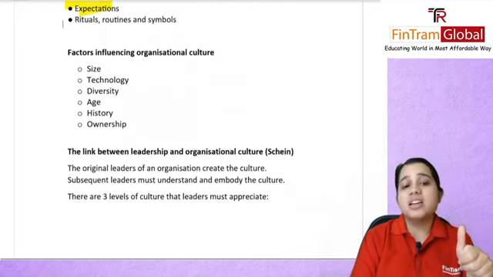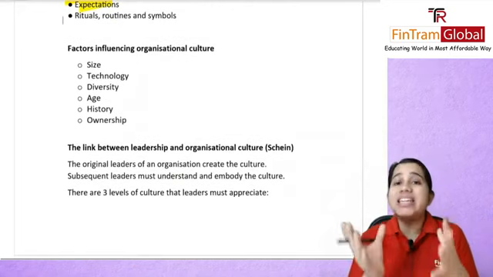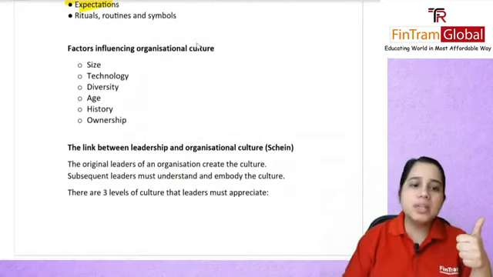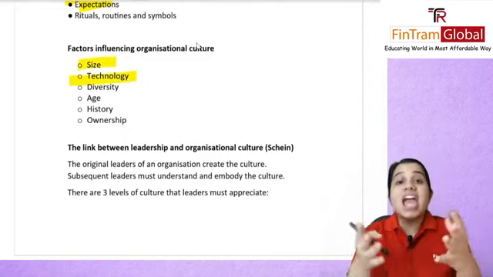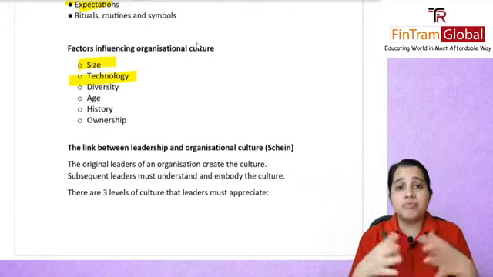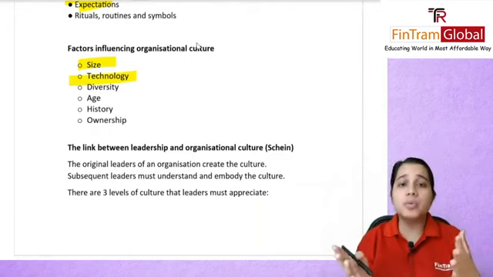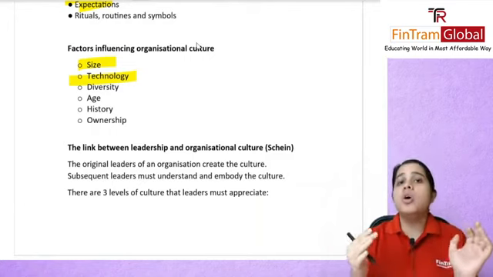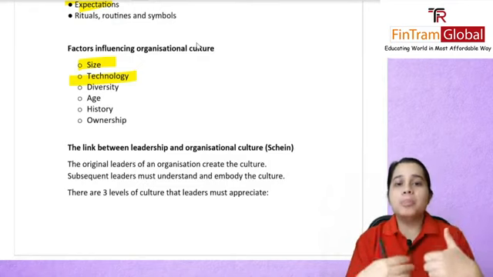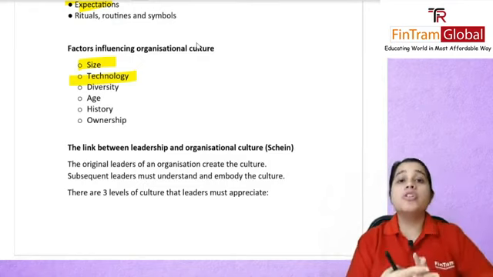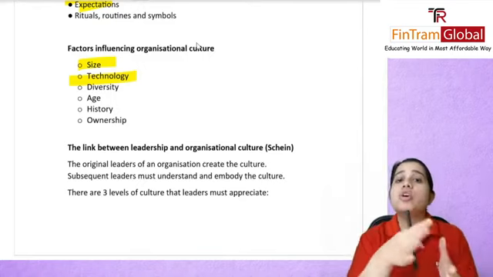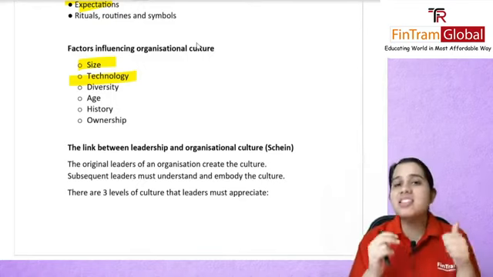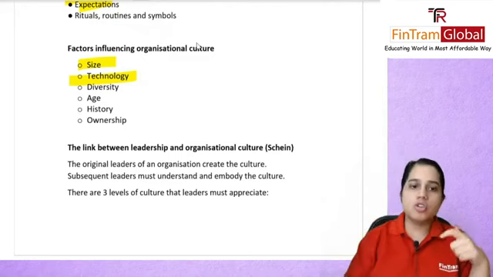So what are the factors which could influence an organization's culture? The size will matter. The technology, what type of technology you use. How diverse is your organization? Do you have people from various parts of the world, or do you recruit people from only one particular country, nationality, or religion? Then of course you are not so diverse, and probably your culture will be different as opposed to a diverse organization.